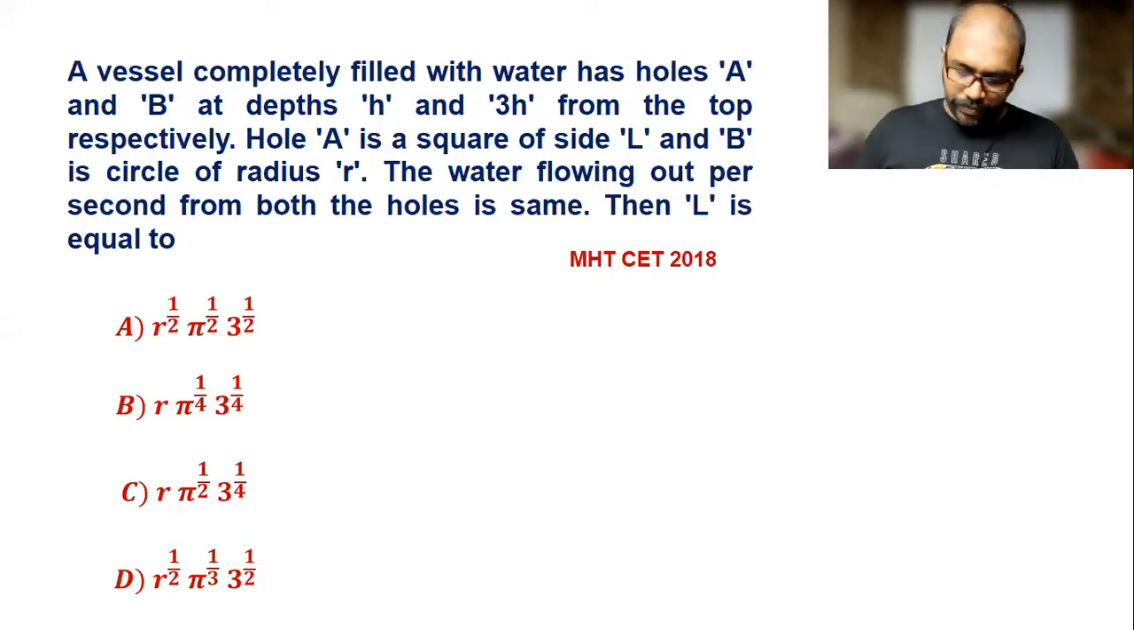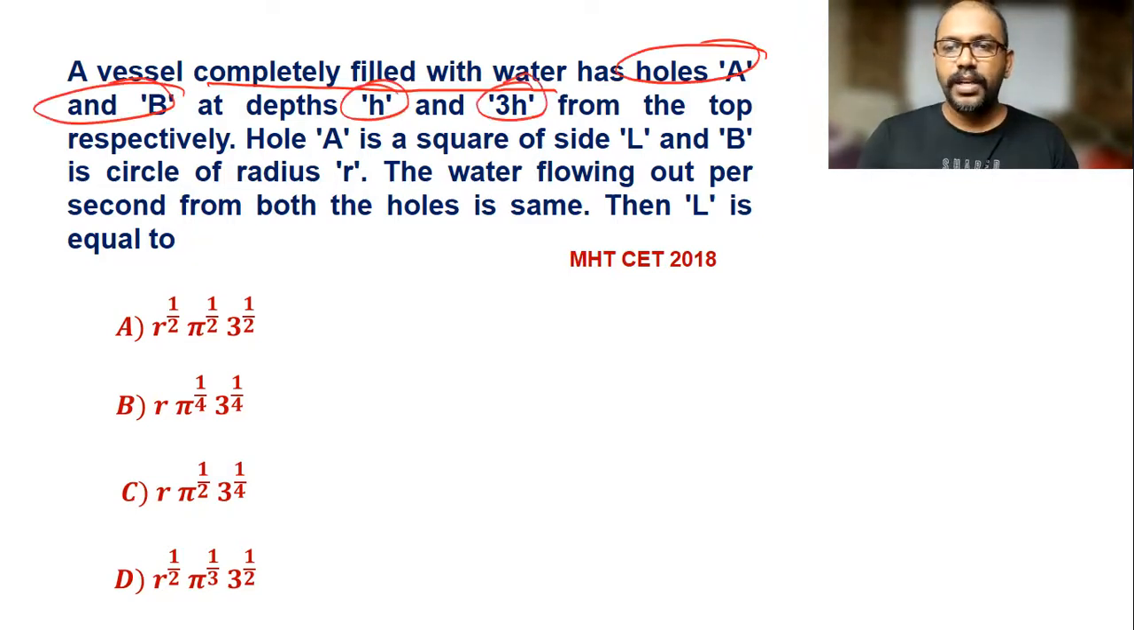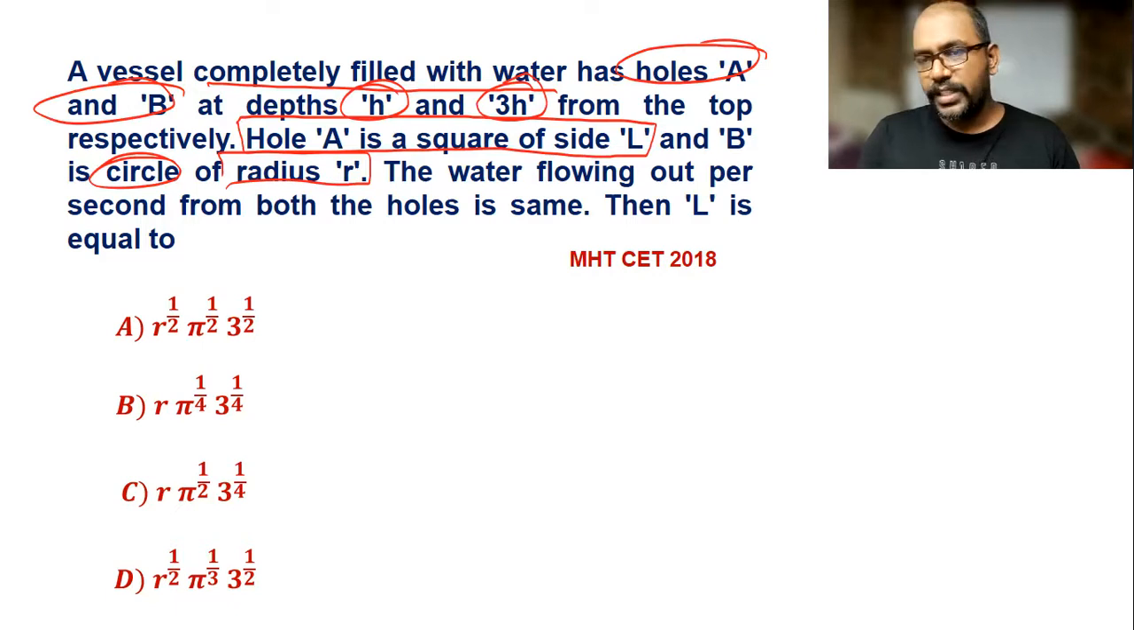In this question, a vessel completely filled with water has holes A and B at depth h and 3h from the top respectively. Hole A is a square of side L. You note this, hole A is a square of side L. B is a circle of radius R. The water flowing out per second from both the holes is the same. Then L is equal to.